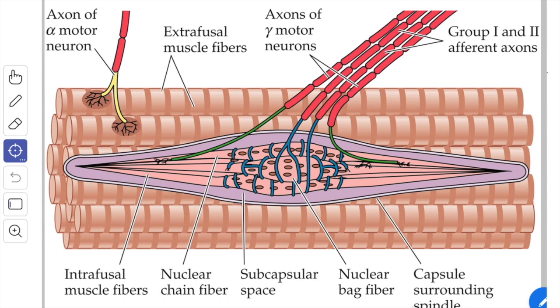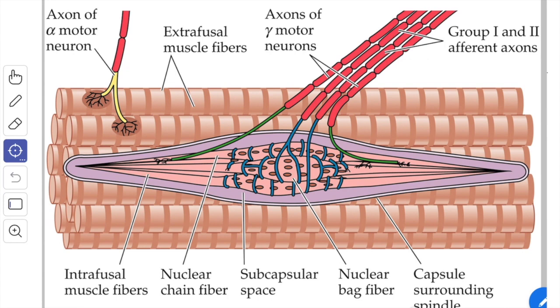Each muscle spindle is innervated by sensory as well as motor nerves. The sensory nerves are of two types, primary and secondary. The motor innervation of the intrafusal fiber is mainly by the axons of the gamma neurons located in the ventral gray column of the spinal cord. The sensory endings respond to stretch.